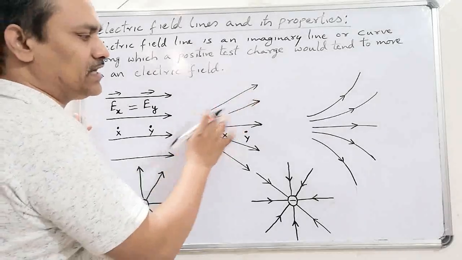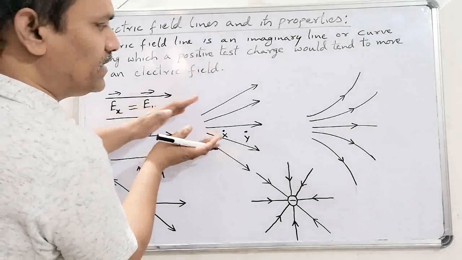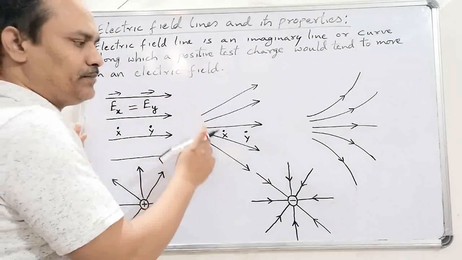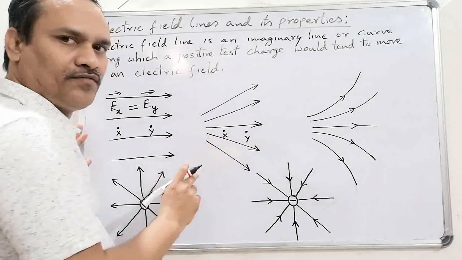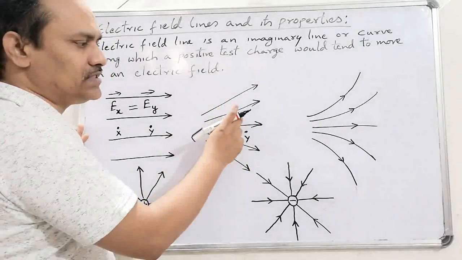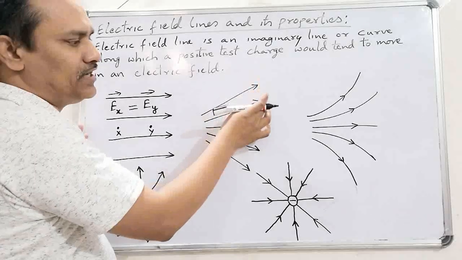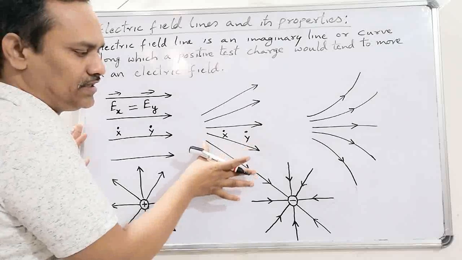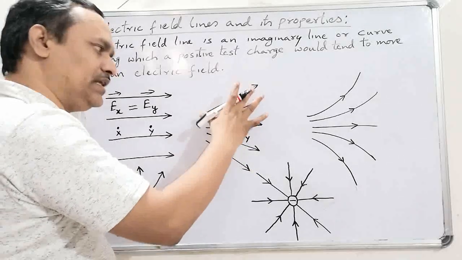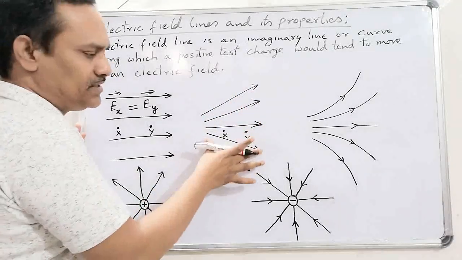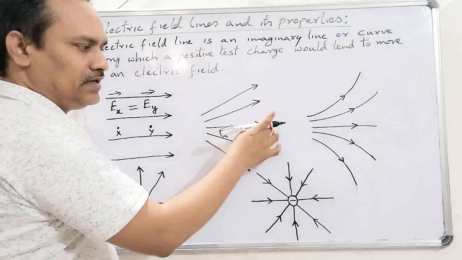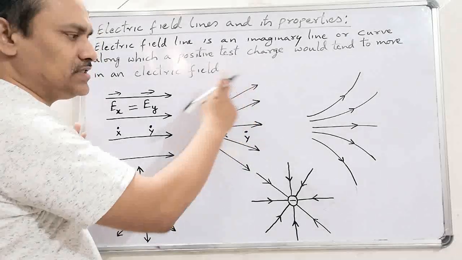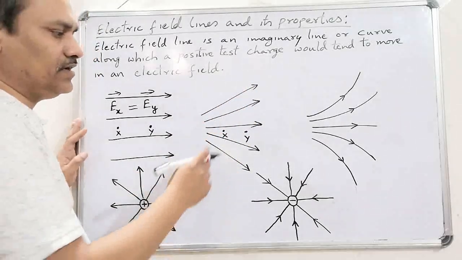Here the field lines are diverging, that means they are moving away from each other in the forward direction. That means this is a non-uniform electric field, because they are not equally spaced, they are in different directions, and they have different magnitudes. Or even if they have the same magnitude, that means the same length, they are in different directions and they are not equally spaced. So this is a non-uniform electric field.